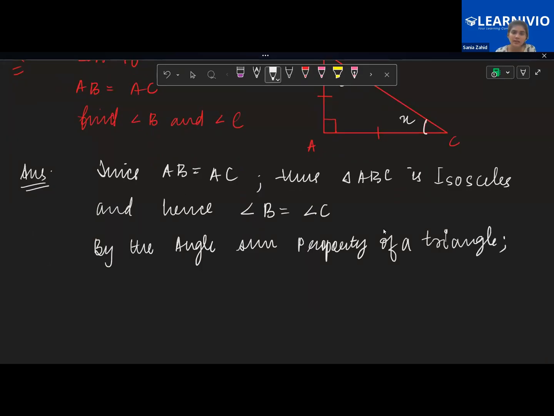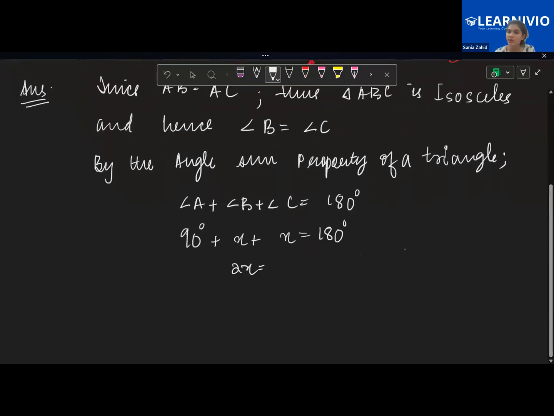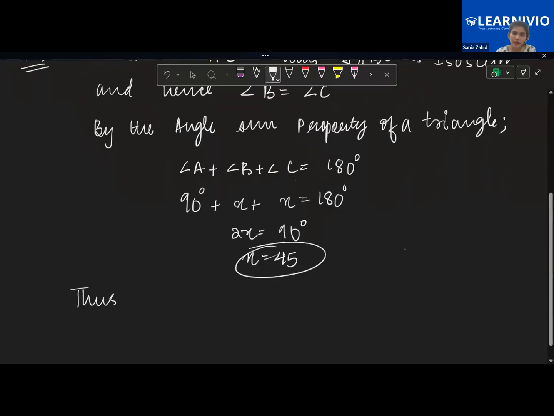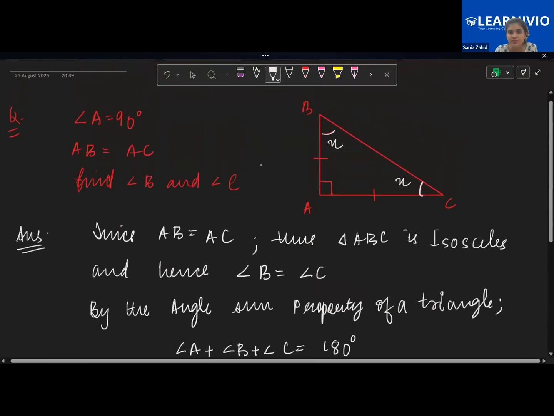What do we have? Angle A plus angle B plus angle C is equal to 180 degrees. So angle A is 90 degrees. Angle B and C I am considering to be X. X plus X is 180, so 2X is equal to 180 minus 90. So X is equal to 45 degrees. Thus, angle B is equal to angle C is equal to 45 degrees. You all understood the solution, children? Yes, ma'am.